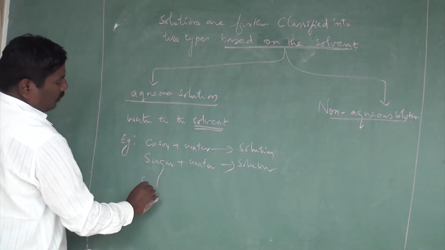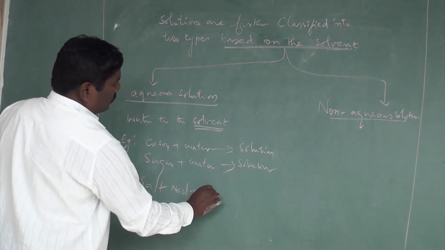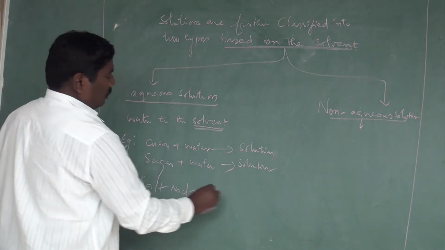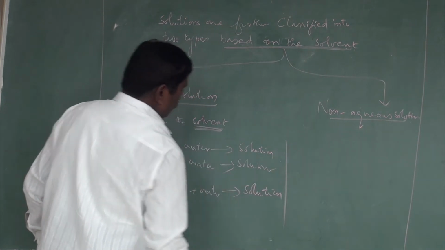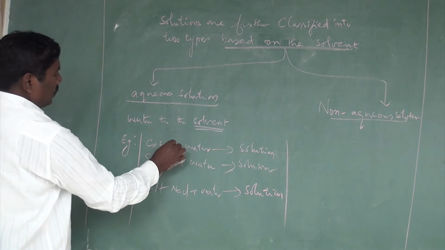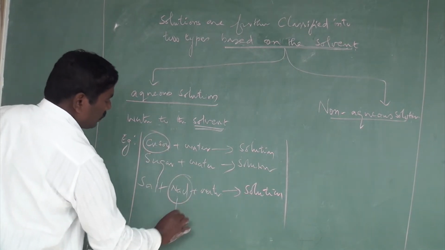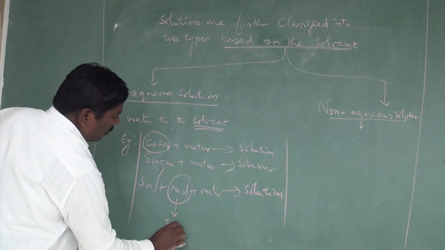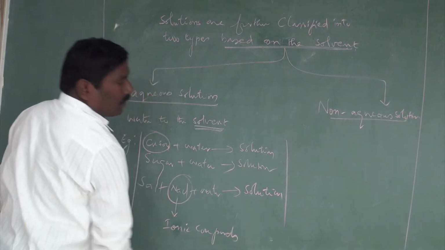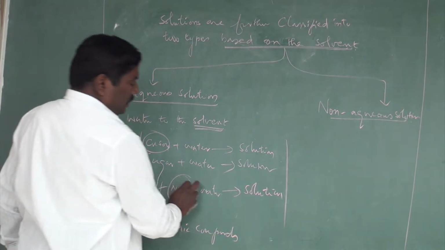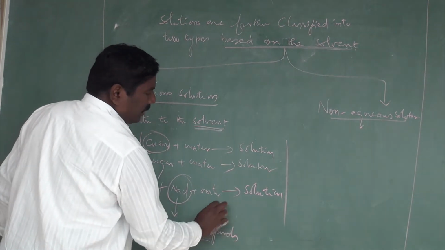Sodium chloride, salt, NaCl plus water gives a salt solution. These are all compounds called ionic compounds, and these ionic compounds can dissolve into water.